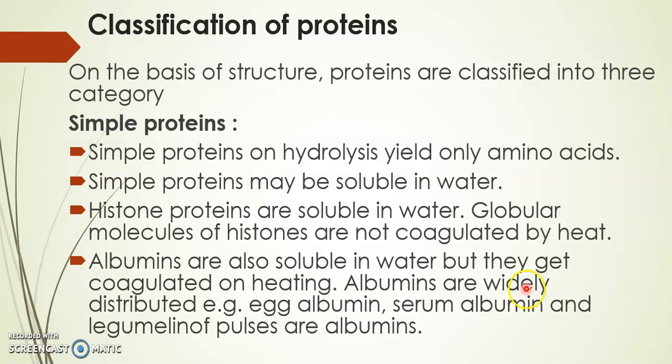Albumins are widely distributed. For example, in egg, there is egg albumin. In serum, blood, there is serum albumin. And in the pulses, there are albumins which are called as legumulin. Legumulin word has come from legumes. So the albumins which are present in legumes are called as legumulin.